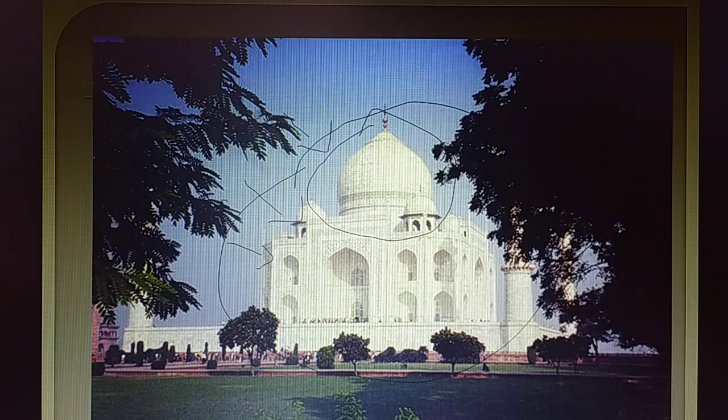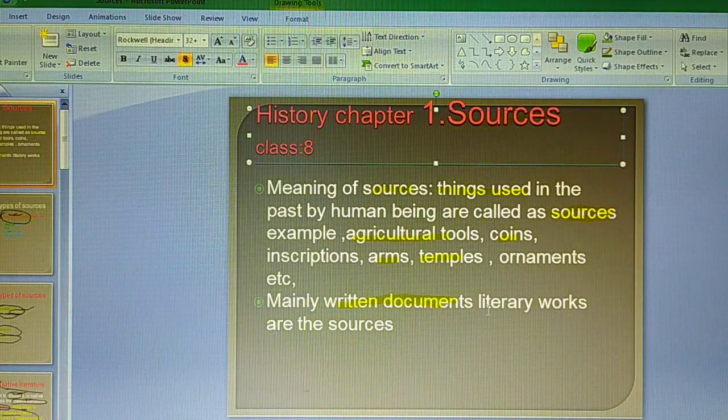If you want to study the history of India, then studying the monuments is very, very important. Now let us move on. I think this is the end of the lesson. So I hope that you all know everything about the topic.